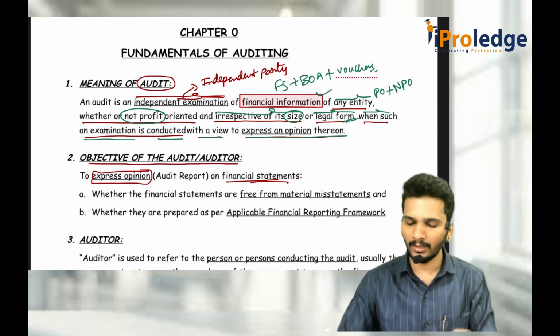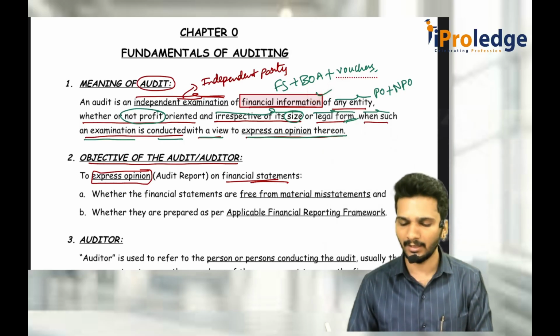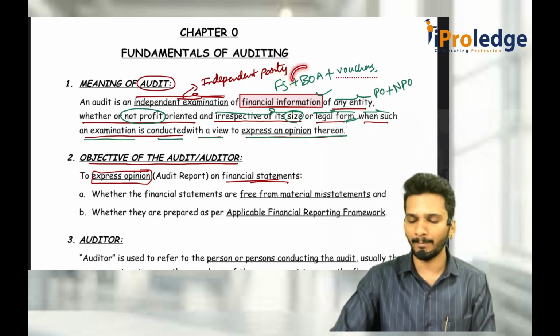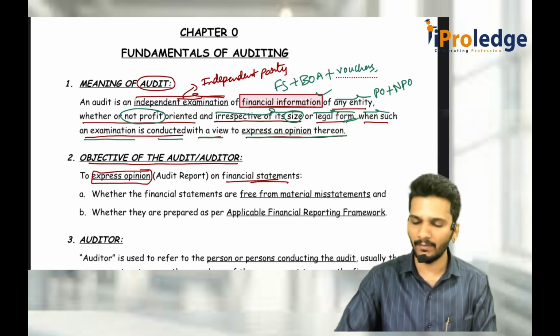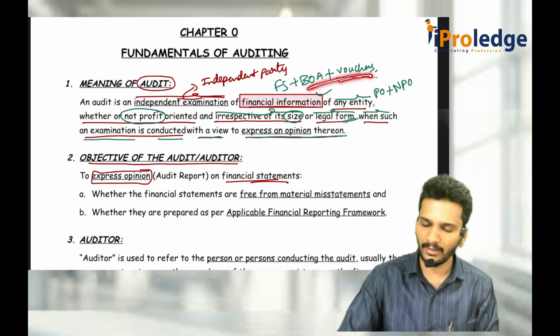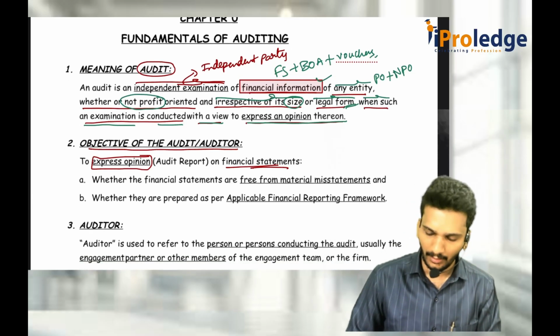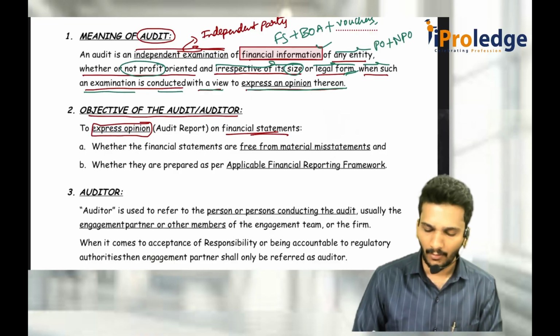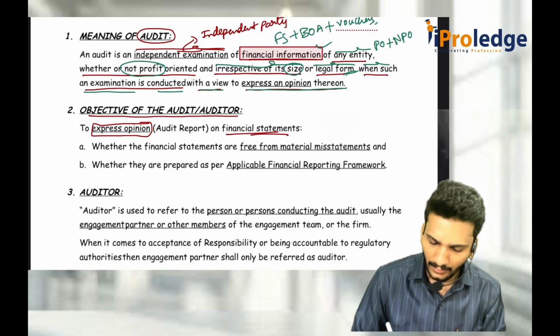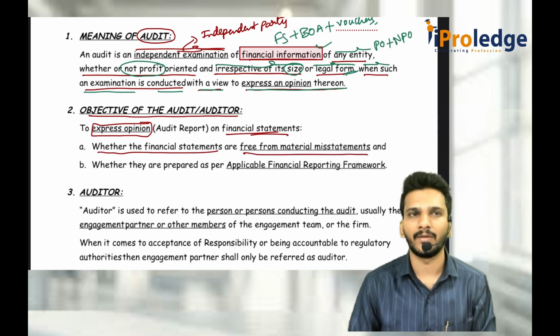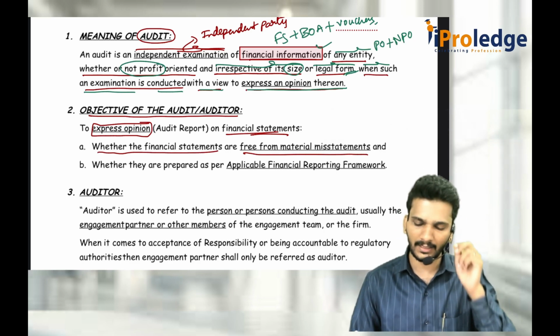Sir, how can you say verification is for all the information, but the opinion is on the financial statements? If you want to verify the financial statements, you need some base to know whether they are correct or wrong. Again, we need one more page for books of accounts. That is why verification happens for everything. When everything is correct, then they express an opinion on the financial statements. Regarding what he will express, whenever the financial statements are prepared, whether those financial statements are free from material misstatements.